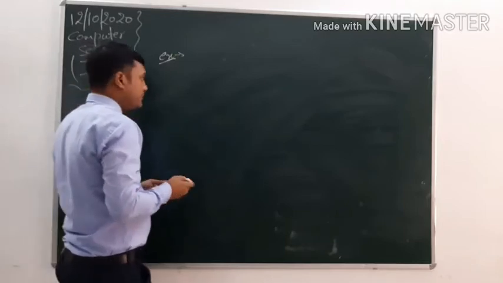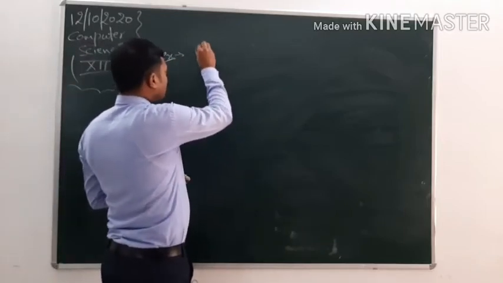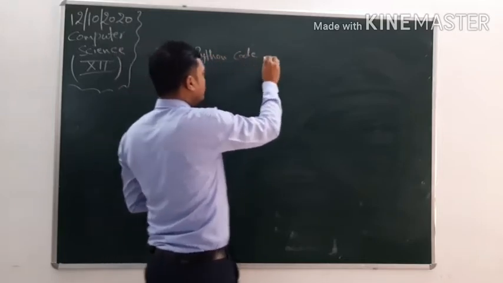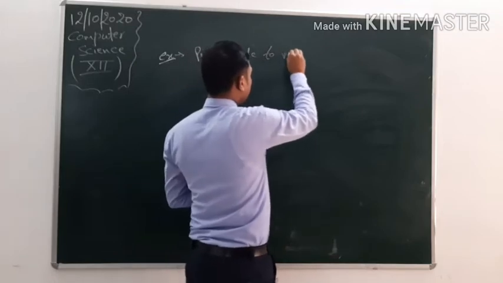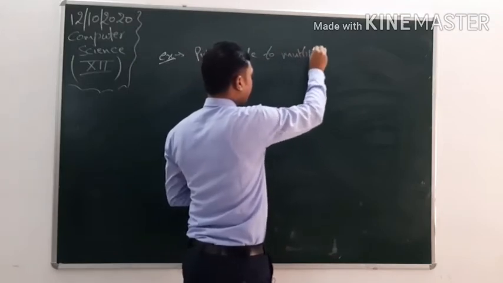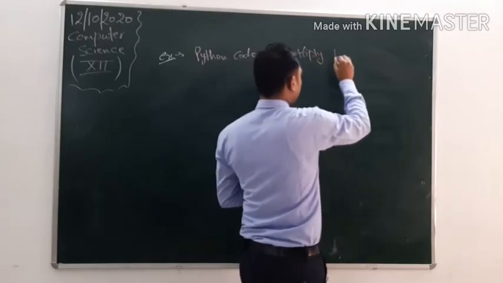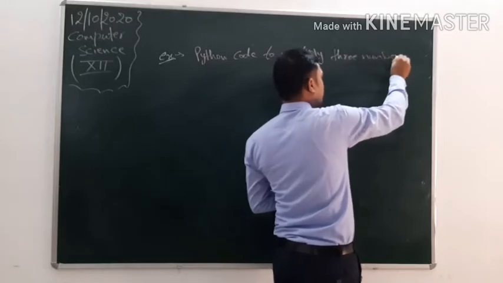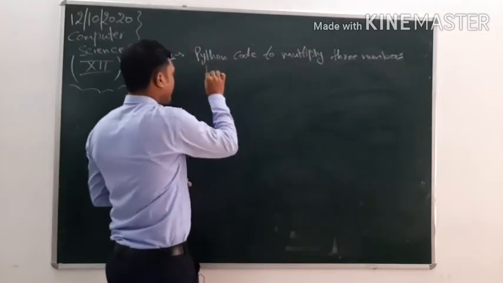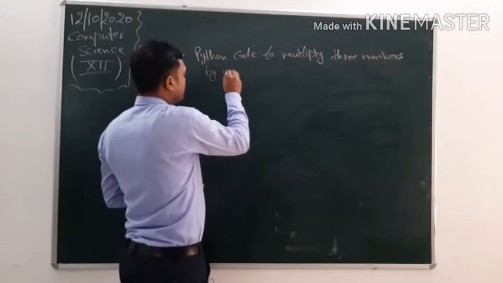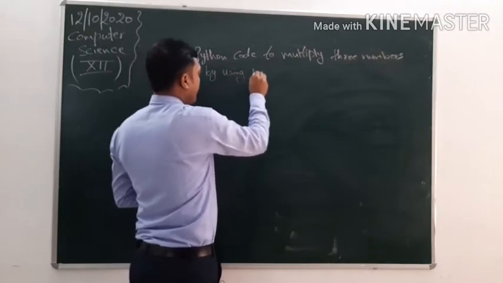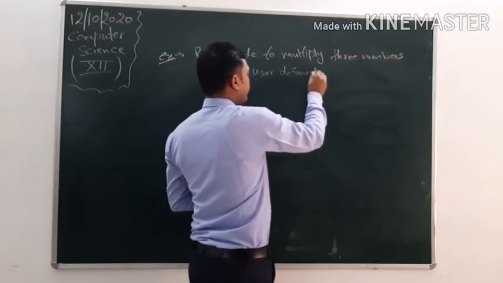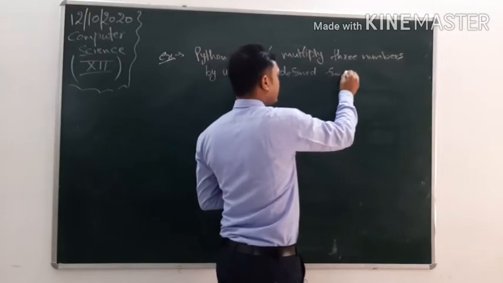I want to write a Python code to multiply three numbers by using user defined functions.